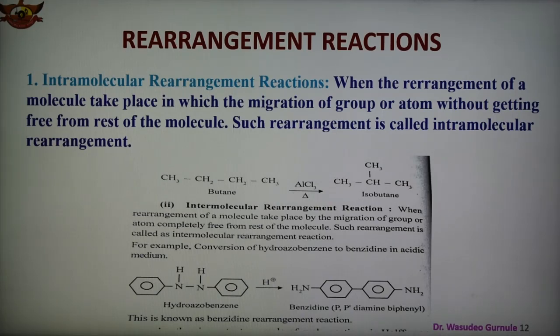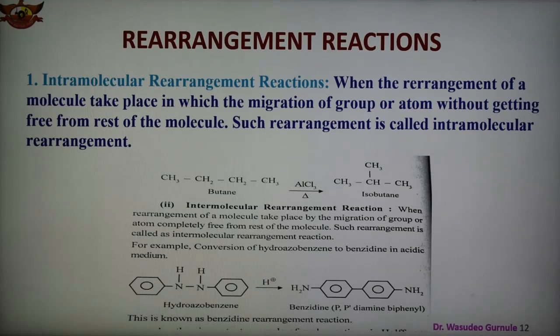A well-known example of intermolecular rearrangement is that malic acid, when heated in a sealed tube, is converted to fumaric acid. So this is the interconversion, malic acid converted to fumaric acid. We know the formula of malic acid, CHCOOH, CHCOOH. When it is heated, there is a rearrangement, and the COOH groups, which are on one side in malic acid, are present diagonally opposite when converted into fumaric acid.